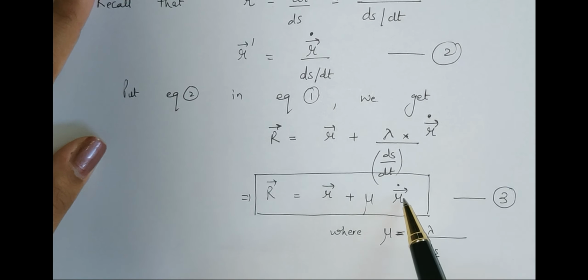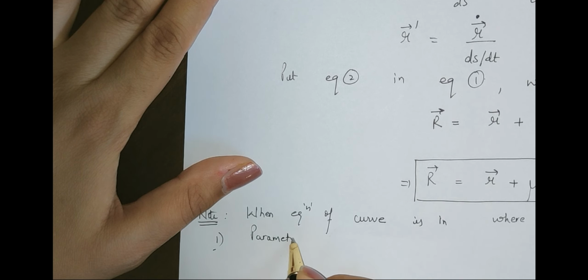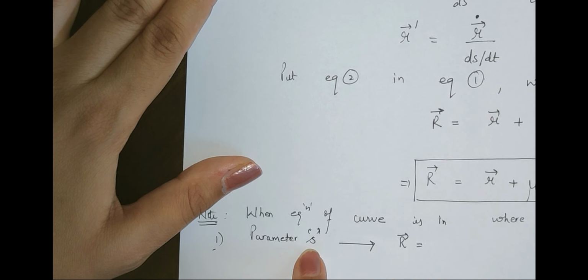So the summary, the note, is this: if the given equation of the curve is in parameter s, then we differentiate with respect to s, so we can use the dash symbol.